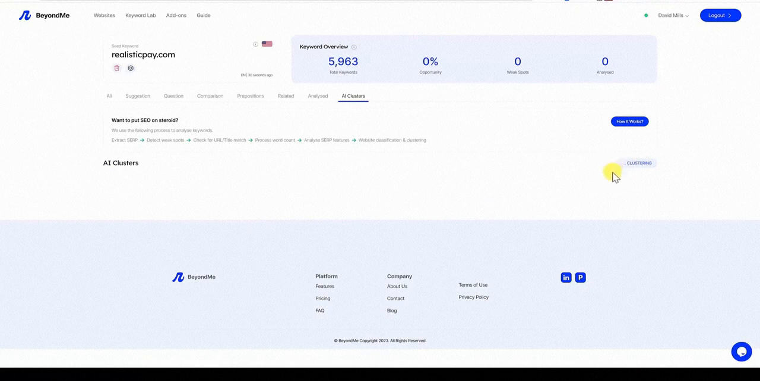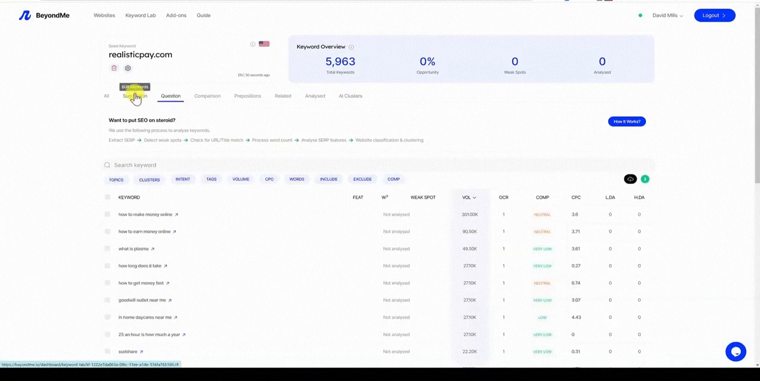So I paused for a minute or two. It's still clustering, so I'm just going to go and click on some other stuff. If we click back on AI clustering, it's going to continue to work in the background, which I really like. So we can just continue looking at some stuff. Let's go look at some questions right here.